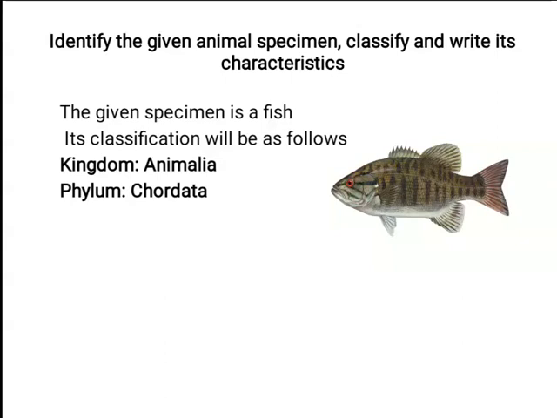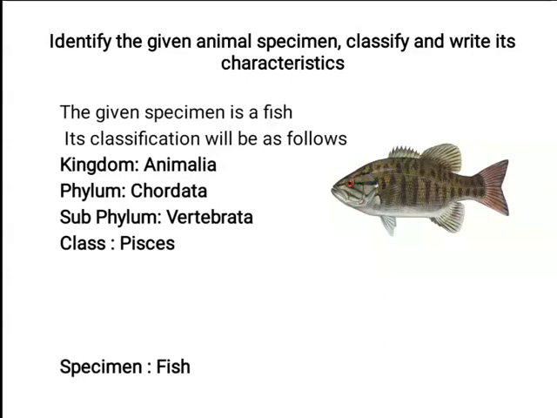When it is small, inside the egg, it has a dorsal notochord. Subphylum Vertebrata, as the embryo develops, the notochord is replaced by a bony vertebral column. Class Pisces. We all know Pisces includes all fishes. And the specimen is fish.